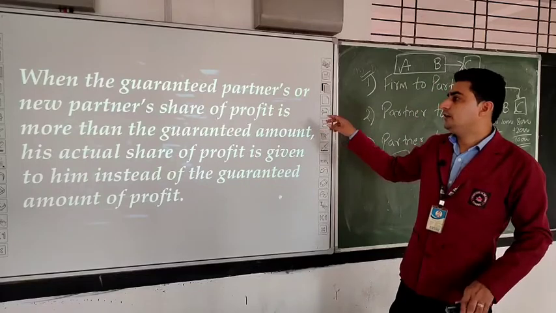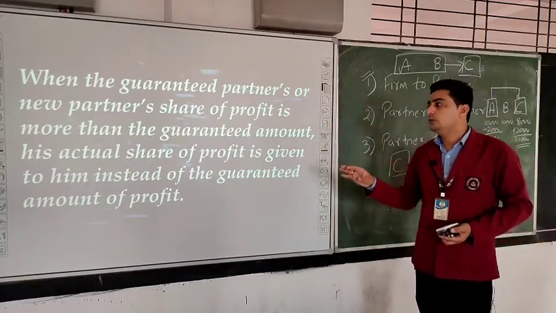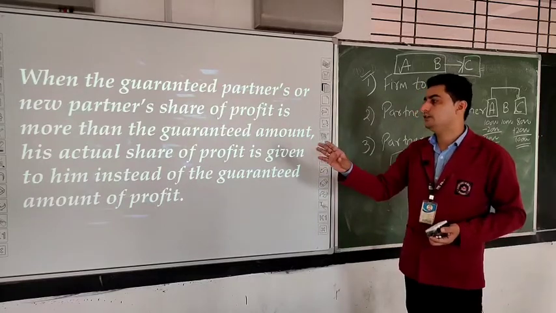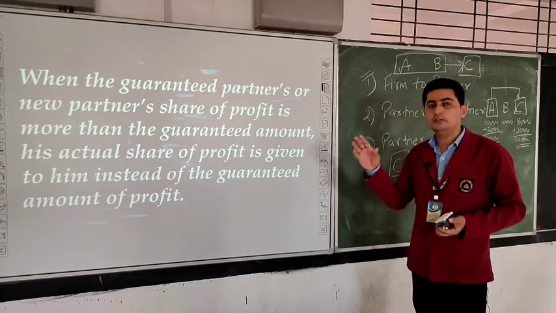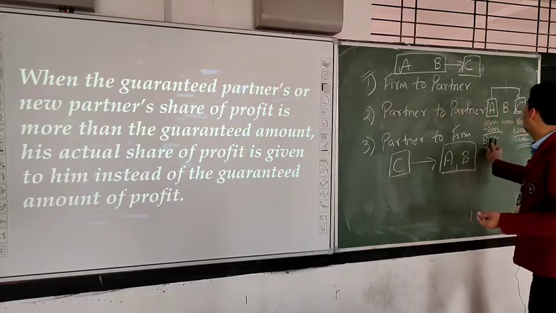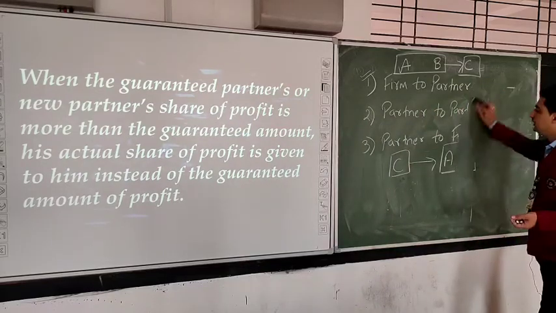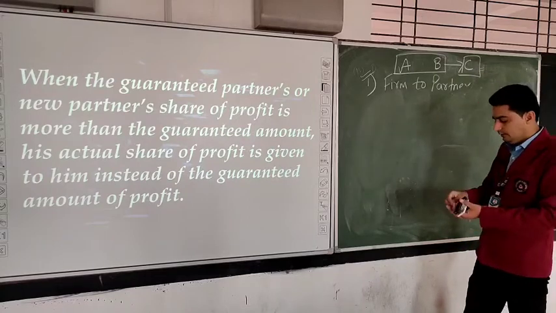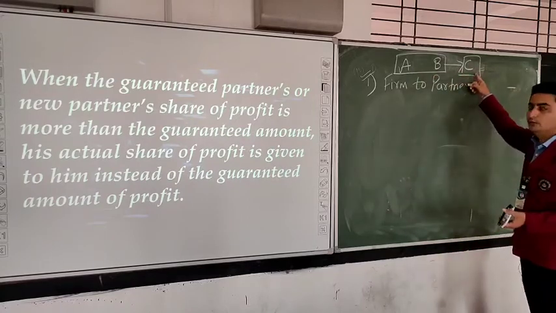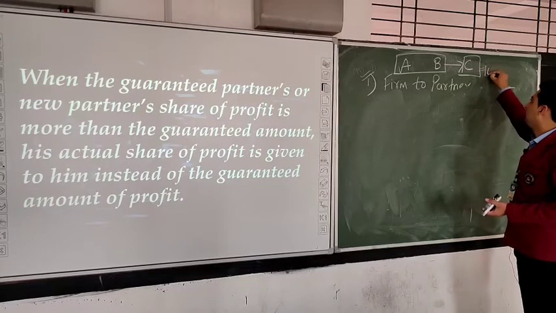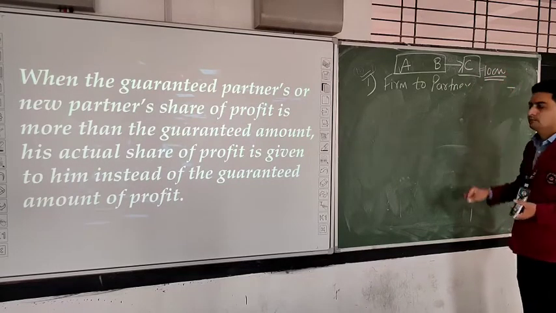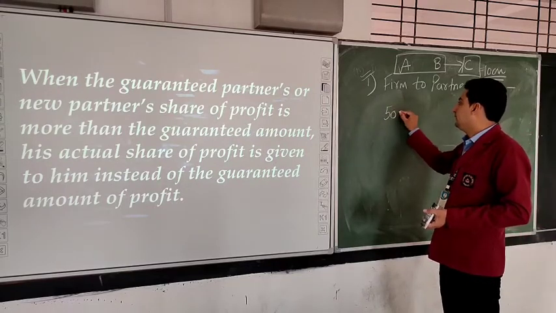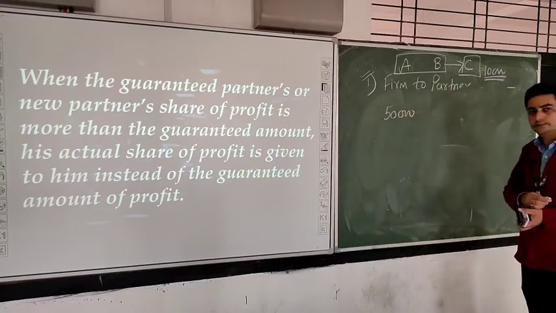When the guaranteed partner's or new partner's share of profit is more than the guaranteed amount, his share of profit is given to him instead of the guaranteed amount of profit. Now, for example, if A, B and C are three partners, and A and B have given a guarantee to C of a minimum profit of 10,000 rupees, for example.